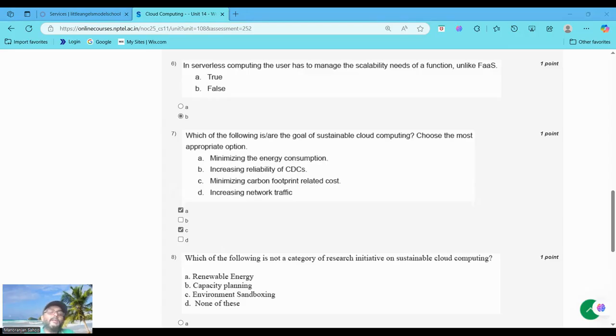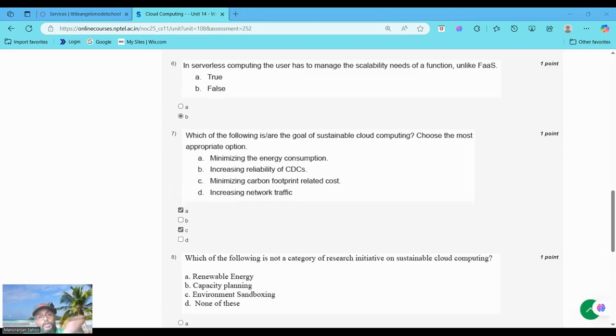So this question asks about the goal of sustainable cloud computing. The correct option should be aligned with the sustainability principles such as reducing energy consumption and minimizing environmental impact. So option A and option C are the most appropriate options. The first, option A, minimizing the energy consumption, is a goal of sustainable cloud computing. The second, option C, minimizing the carbon footprint related cost, means reducing carbon emission, which is essential for sustainability.